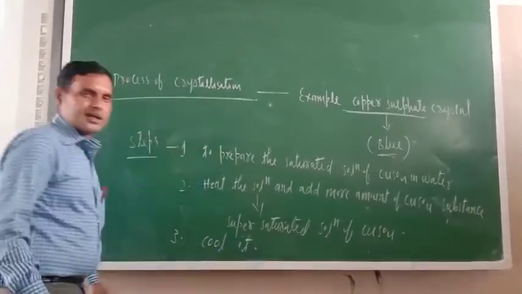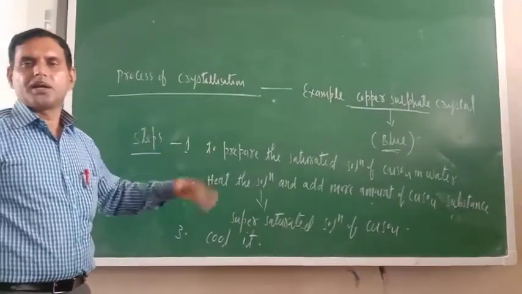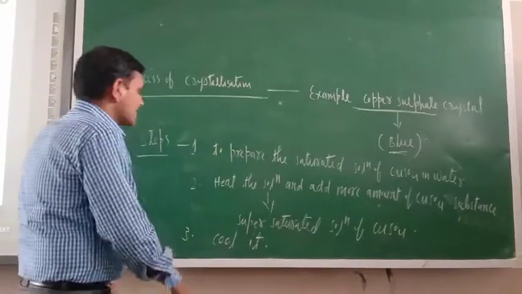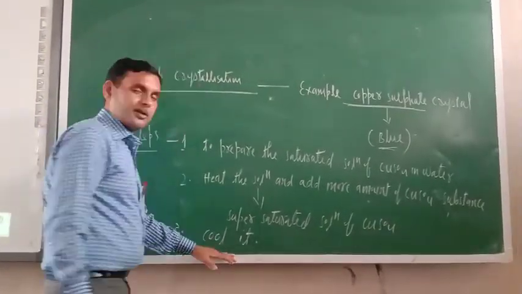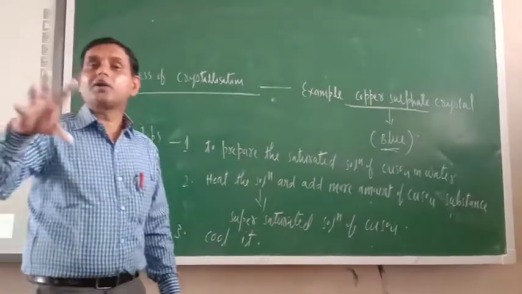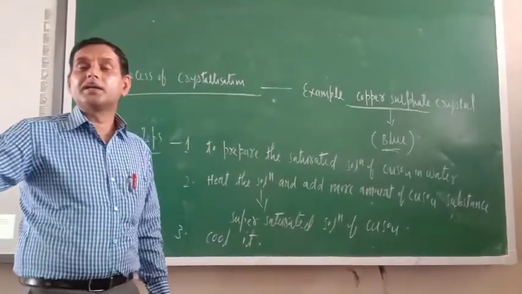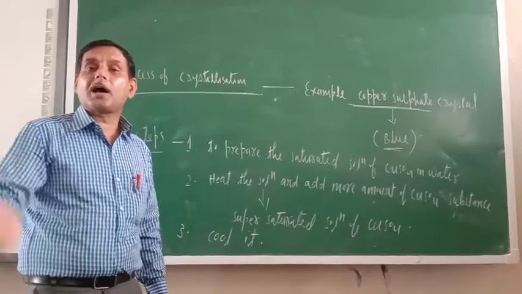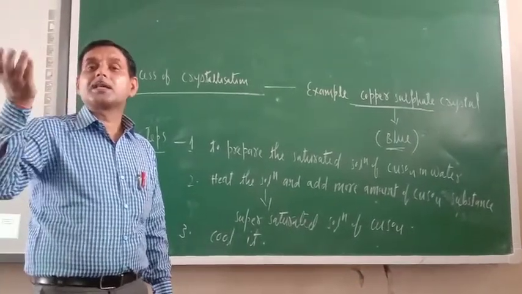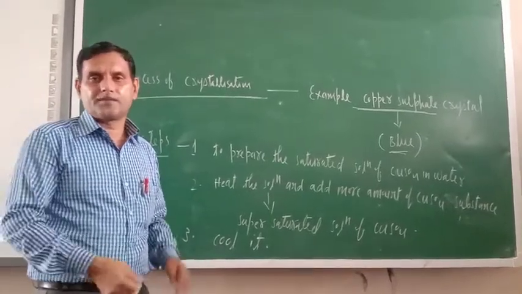Always remember, sudden cooling is required. If cooling is not sudden, you may not get the perfect crystal. So sudden cooling is required here. Cool it. After cooling, what will you get? You will get pure crystals of copper sulfate, blue in color, on the surface of the beaker.